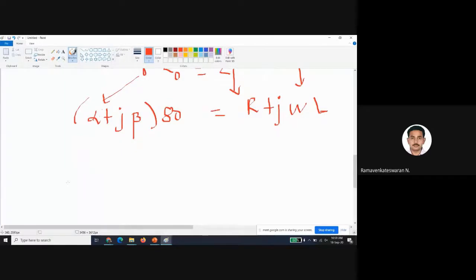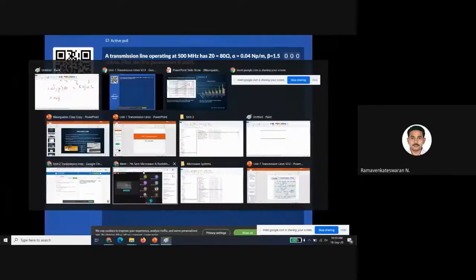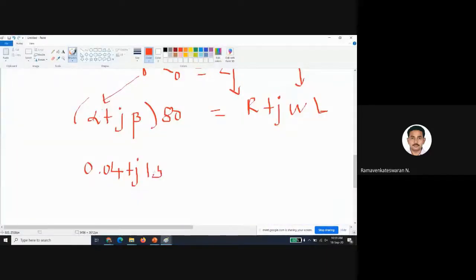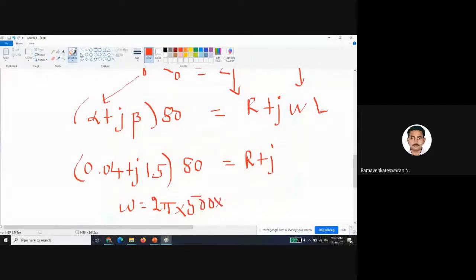What to do then? Substitute alpha as 0.04 plus j, beta is 1.5 radian per meter. This is my 80 equals R plus, what is omega? 2 pi f. What is the frequency? Frequency is 500 mega, 500 into 10 to the power of 6.